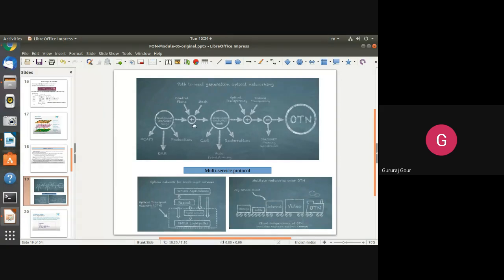This figure is simply indicating the path it has transferred from SDH, SONET to this grouping of optical networking.